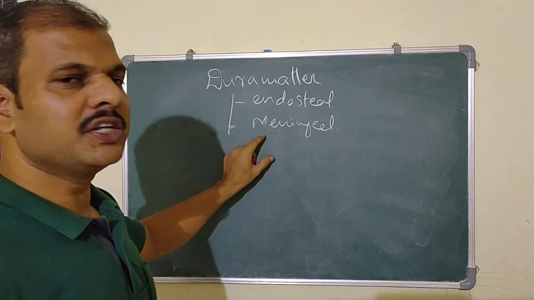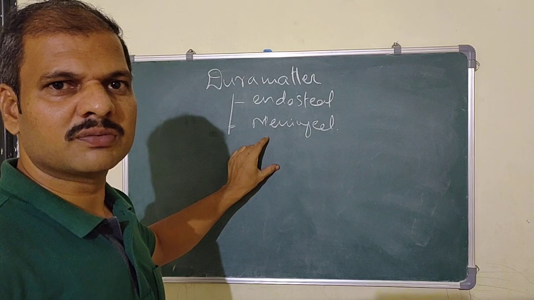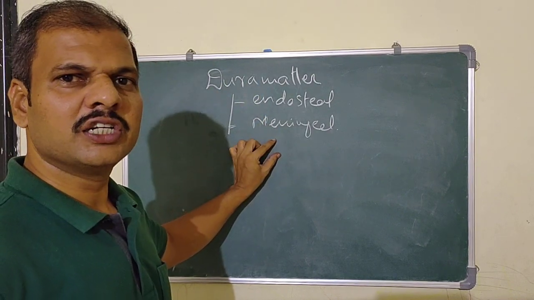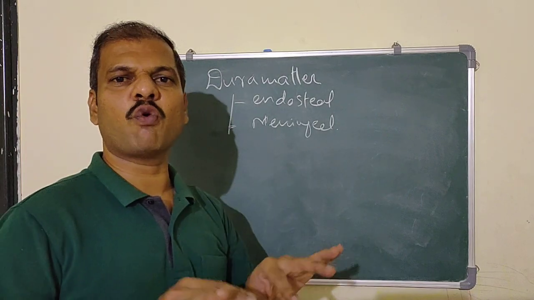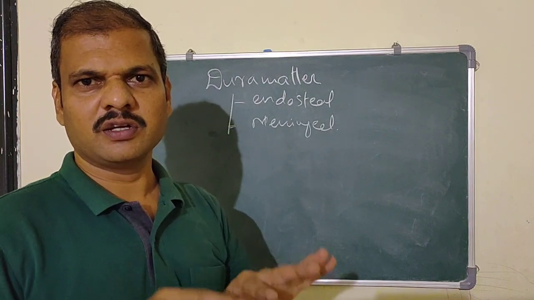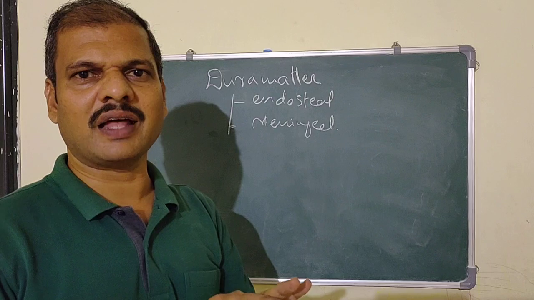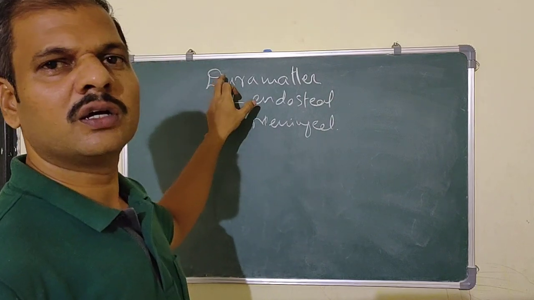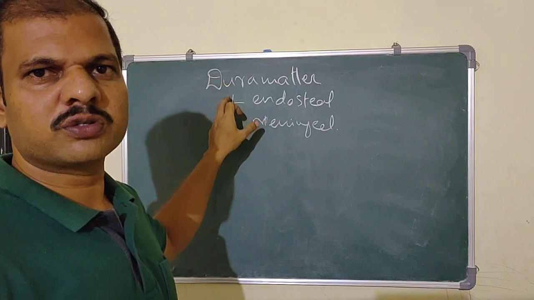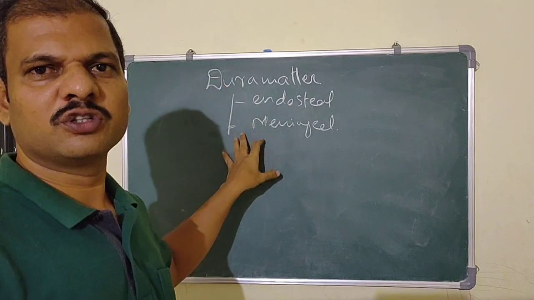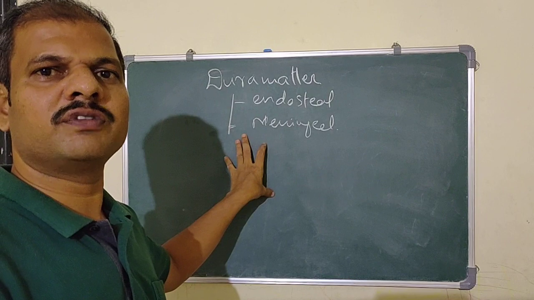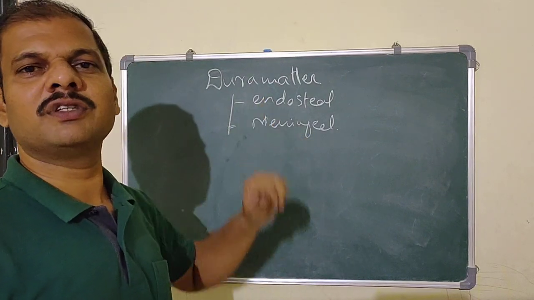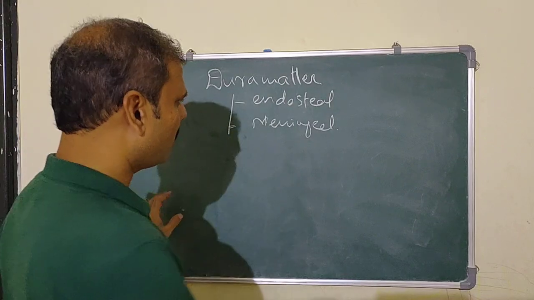Among these two, the meningeal layer is a part of the dura mater, and it forms folds. There is a formation of folds, and those folds are formed by the meningeal layer of the dura mater. So we can also say dural folds. Dural folds means the folds of the dura mater, but actually a fold of the meningeal layer of the dura mater. So how does it occur?